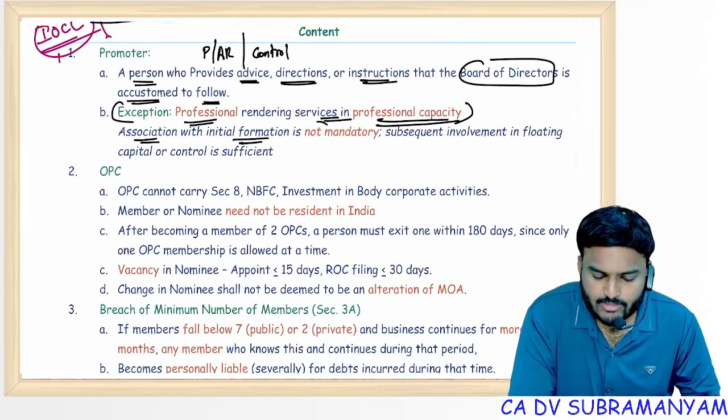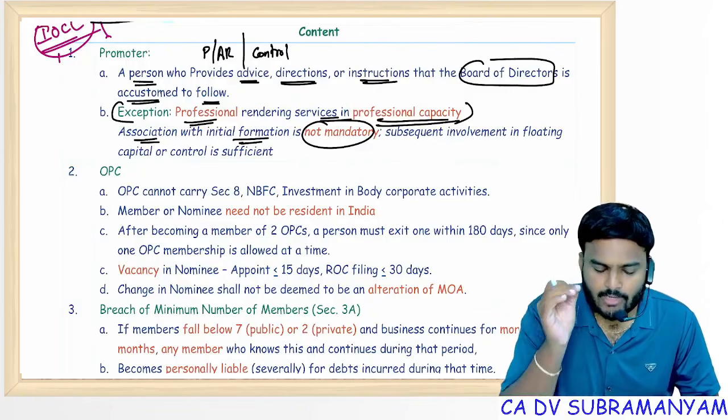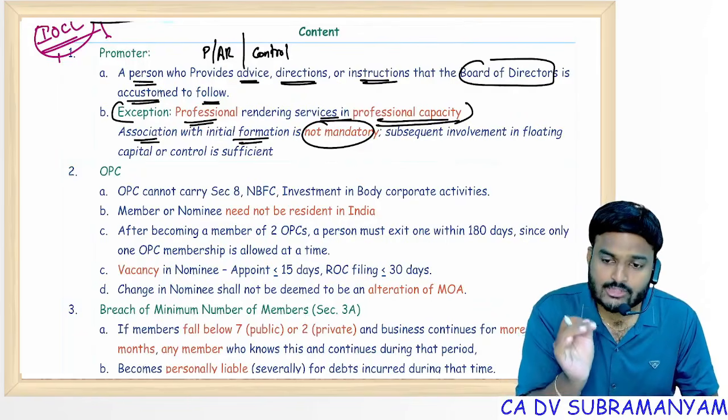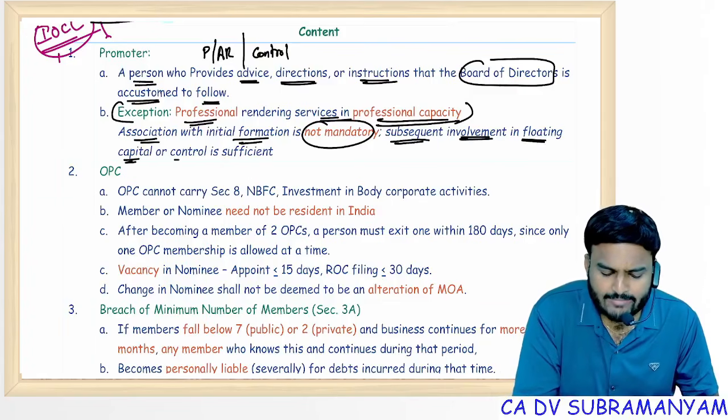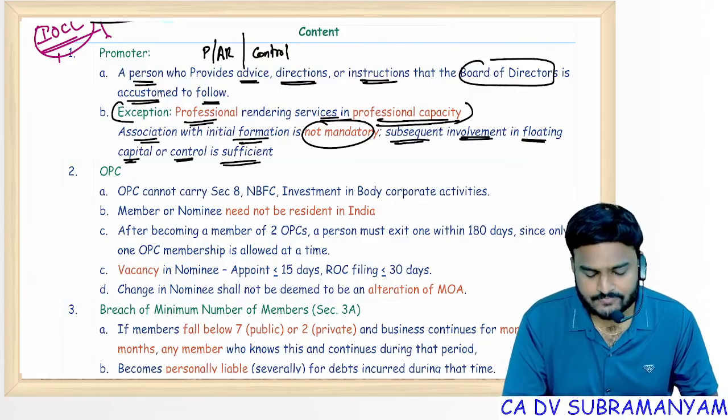Association with initial formation is not mandatory. To call someone a promoter, association at the time of initial formation is not required. Even subsequent involvement in floating the capital or getting the control is sufficient.